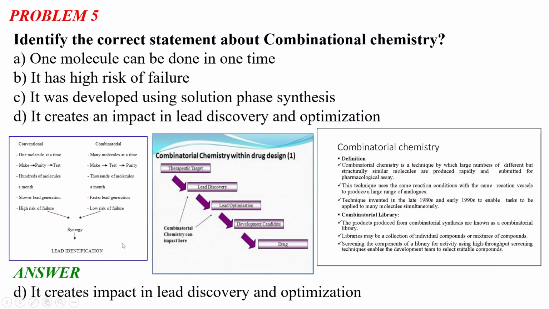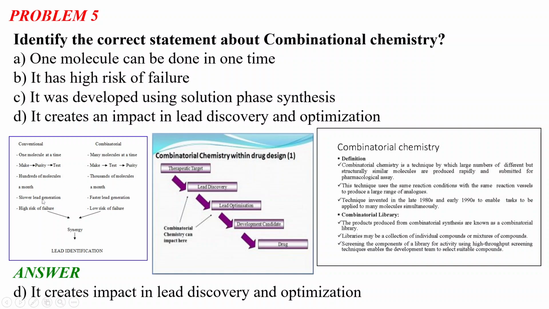And what is the difference between conventional and combinatorial drug discovery? In conventional drug discovery, one molecule at a time can be done. And in the case of combinatorial chemistry, many molecules at a time can be done. Okay. Then the next step is similar in both cases, that is make, purify and test. In the conventional case, first is make, then purify, and then test. And in combinatorial, first make, then test, and then the purity has to be checked. Okay. In conventional drug discovery, hundreds of molecules can be done at a time, but in combinatorial, thousands of molecules can be done in a month.